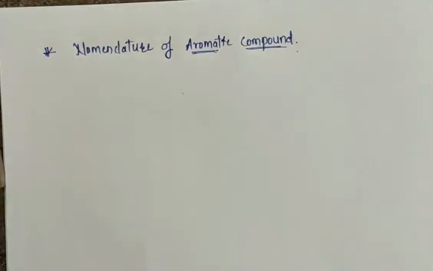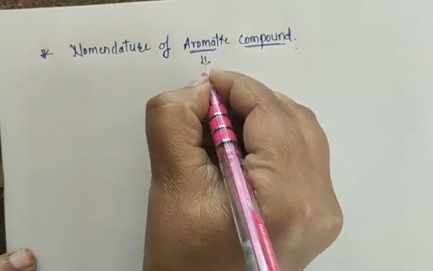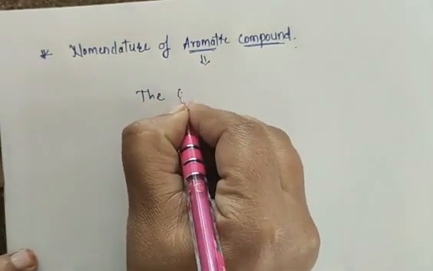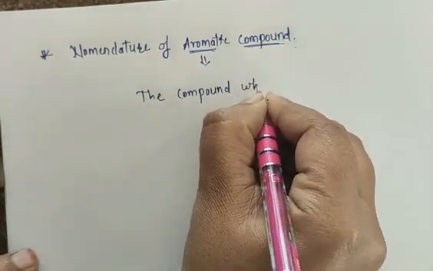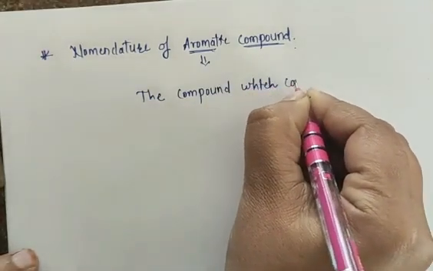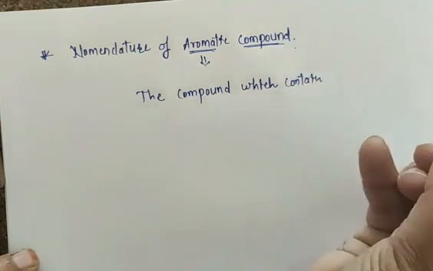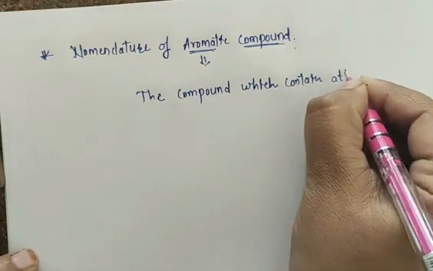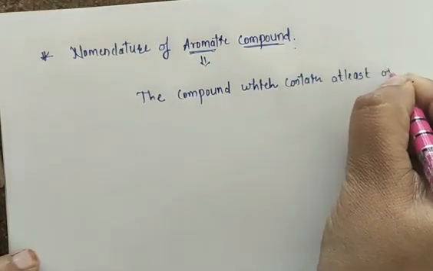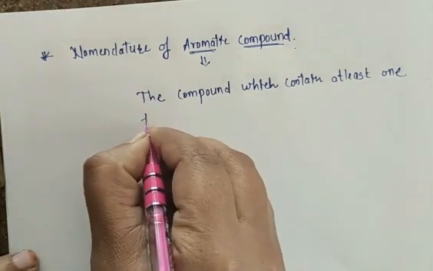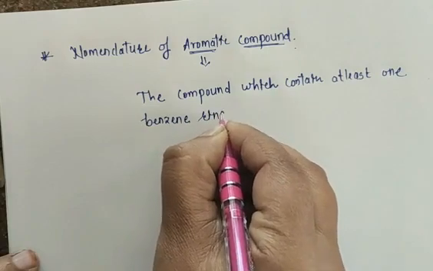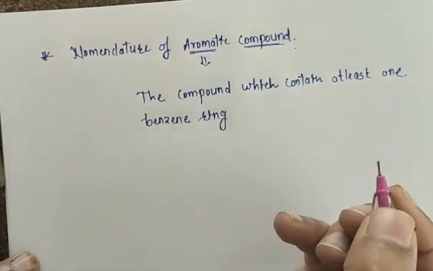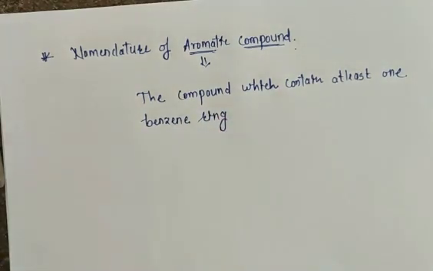A compound which contains at least one benzene ring, at least one benzene ring, this compound we call an aromatic compound. So all of you know what is meant by an aromatic compound.